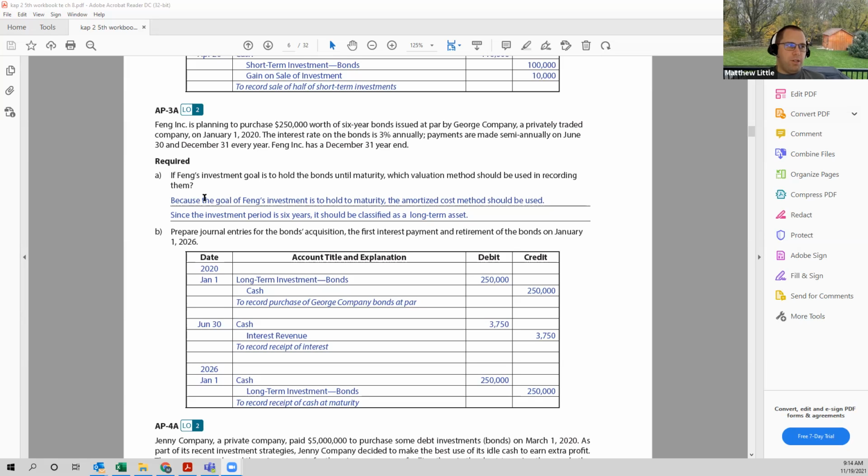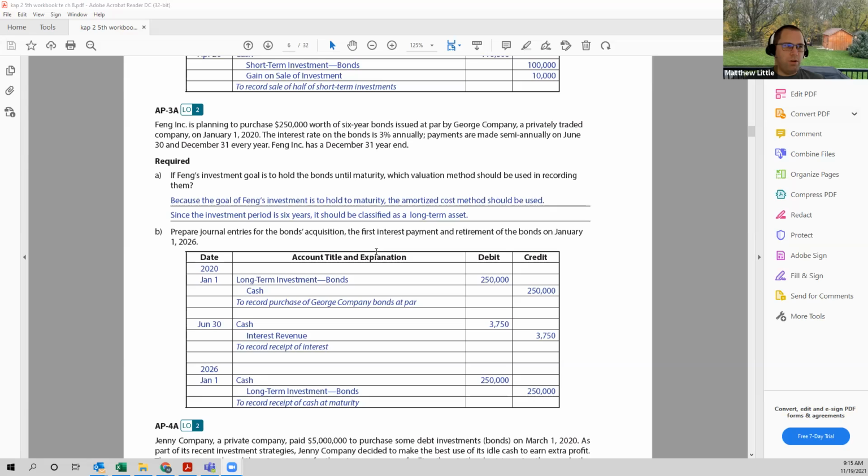The first part of the question says, if their investment goal is to hold the bonds until maturity, what valuation method should be used to record them? Because they're planning to hold to maturity, the amortized cost method should be used. These are 6-year bonds, and because they're 6 years, they would be classified as a long-term asset. So our journal entry to set up the original investment would be a debit to long-term investment for bonds and a credit to cash for the $250,000.